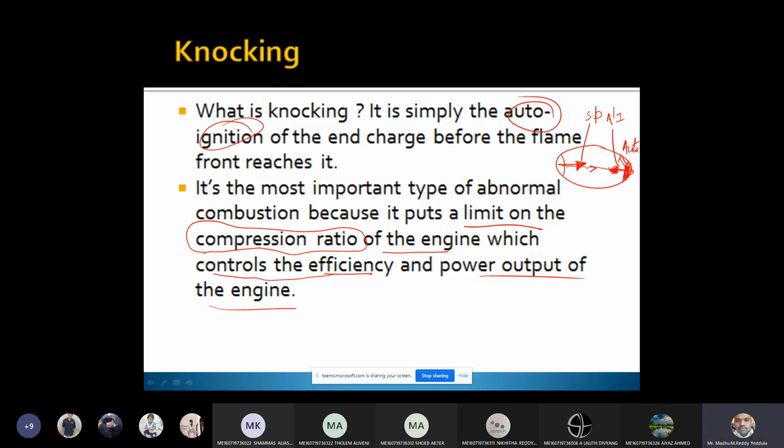Knocking occurs due to the auto ignition of end charge before the flame front reaches. Means before this flame front reaches from this end to this end, one more flame front starts traveling because of auto ignition. So these two flame fronts are colliding in the passage. Thereby, we are getting a loud noise that is called knocking. It is very dangerous.